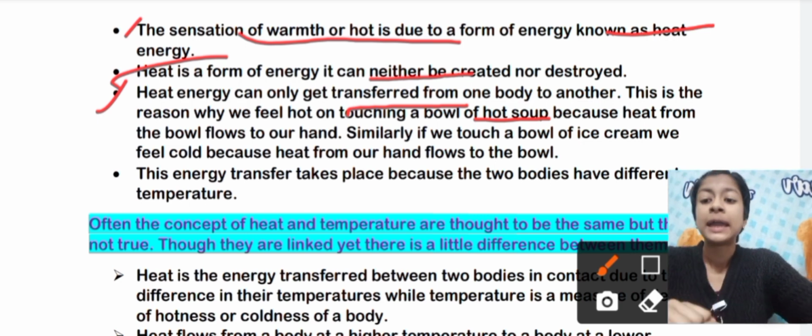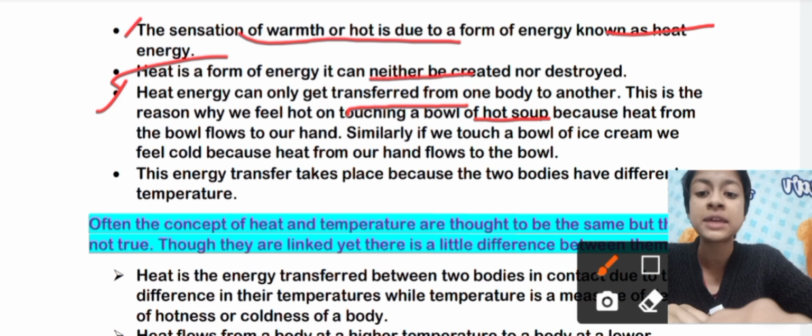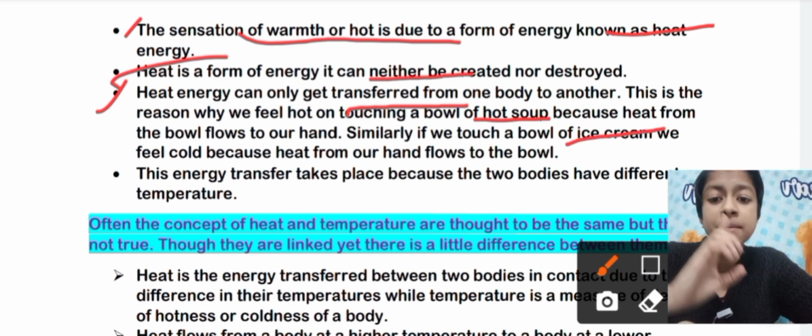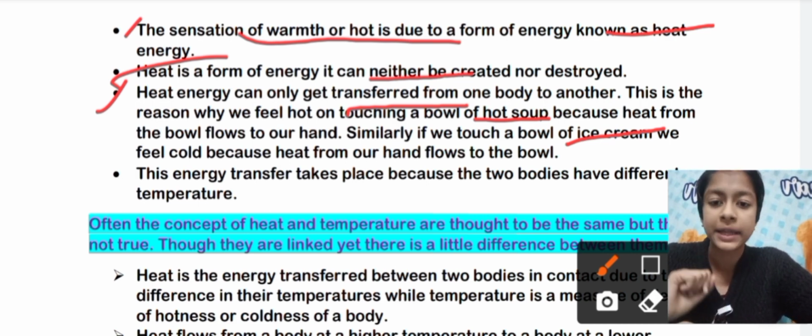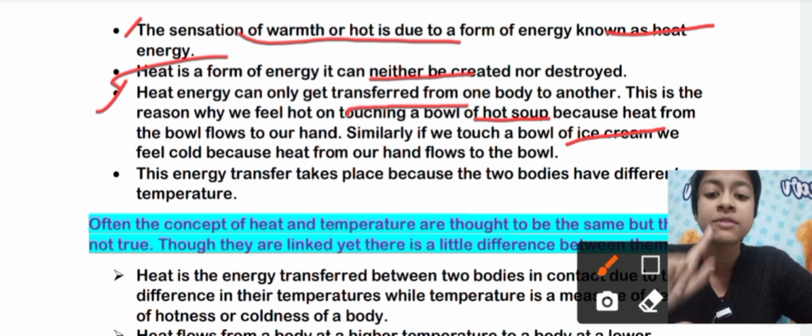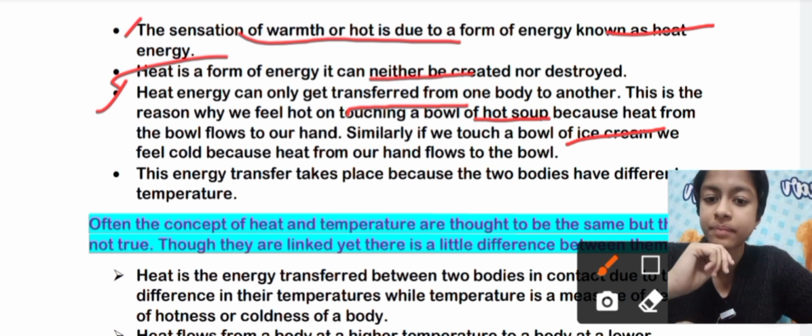Next, similarly, if we touch a bowl of ice cream, what will we feel? Cold. Why? Because the bowl of ice cream is cold and our hand or finger is warm compared to it.